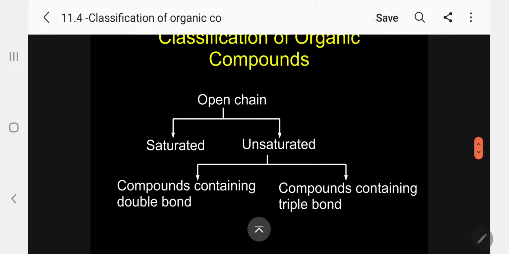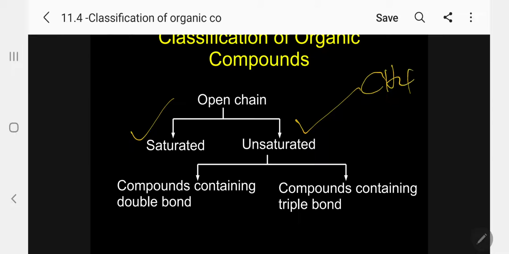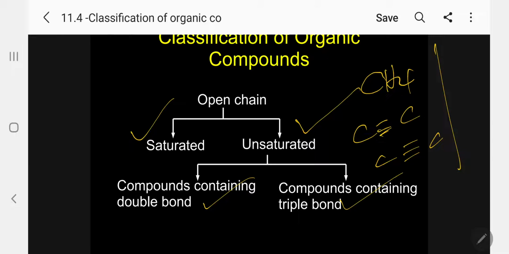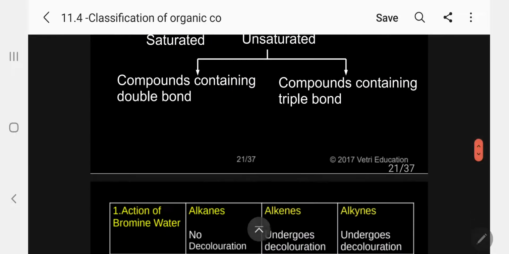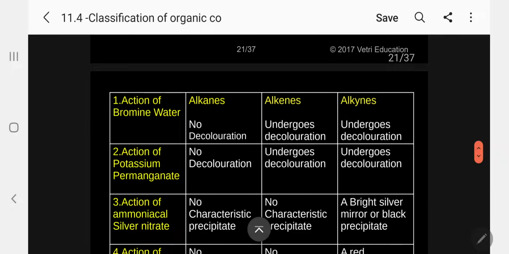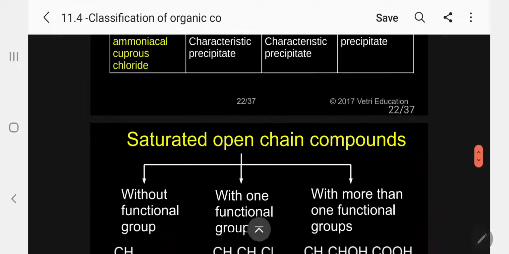Coming to the open chain, kindly follow, I can further classify into saturated hydrocarbon and unsaturated hydrocarbon. Saturated, you know already: methane, ethane, methyl chloride, ethyl chloride, like this. Unsaturated, we know already: double bond and triple bond. All these differentiations I have already explained to you. Unsaturated compounds contain a double bond or a triple bond. This example we have already discussed, so it is not necessary to repeat it.